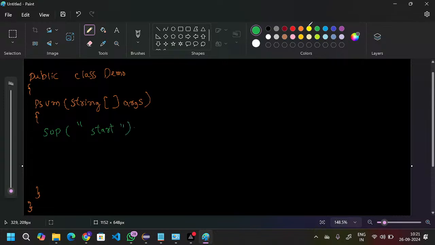Second, an SOP statement, program running. And third, program end. If I execute this, my program will execute all three statements. That is called graceful termination.